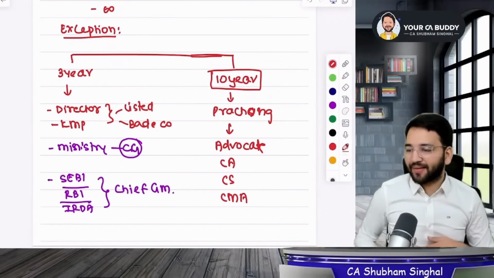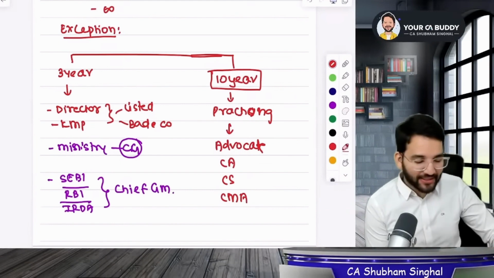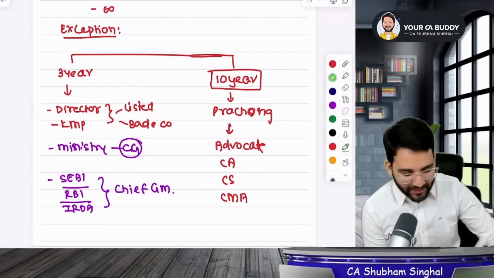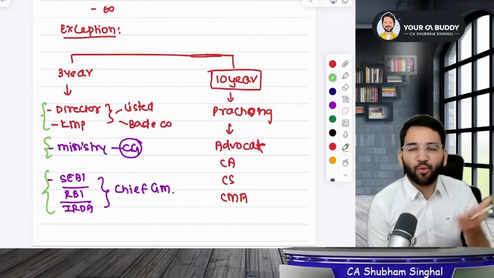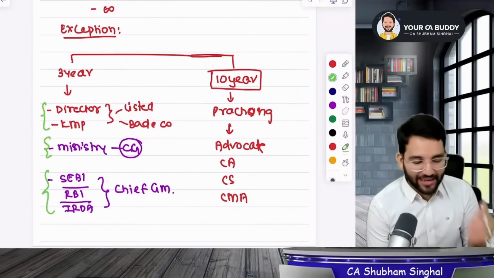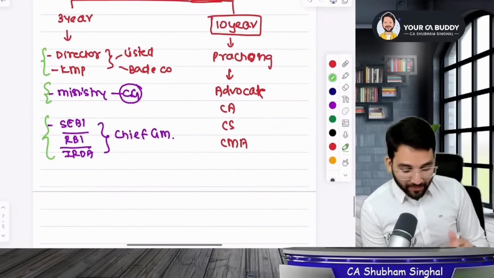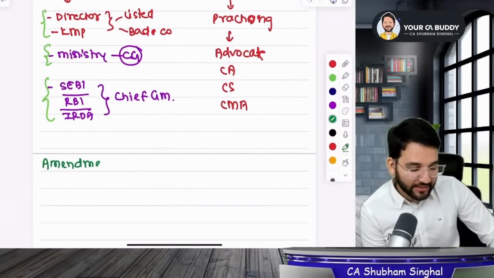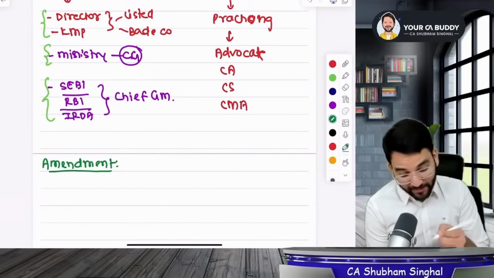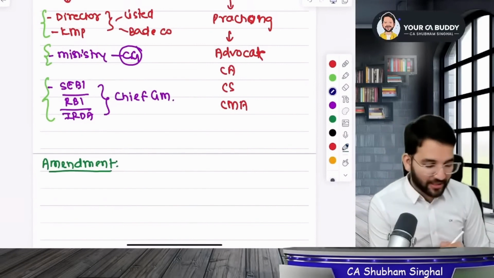Did you understand? 3 years for each case, of course. This is case 1, this is the second case, this is the third case. You will fall under any one category among the 3 of them. Now let me tell you that a very important amendment has been introduced. Listen carefully. It was introduced last year.